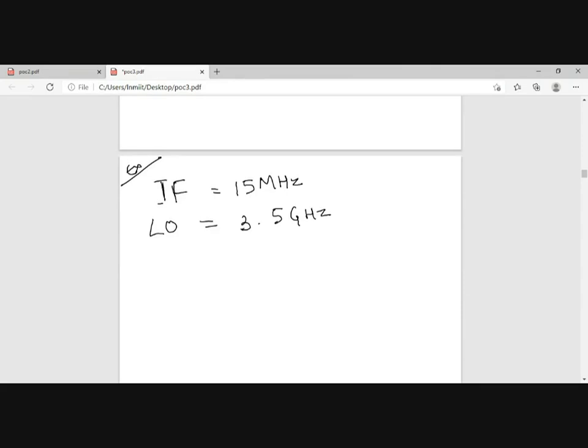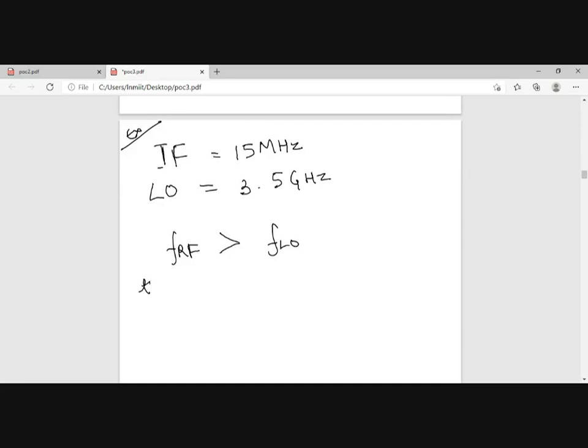Tuned to 3.5 gigahertz. If the frequency of the received signal, that means FRF, is greater than the local oscillator frequency, then find the RF.